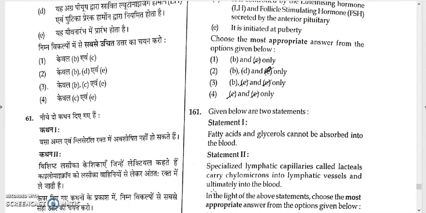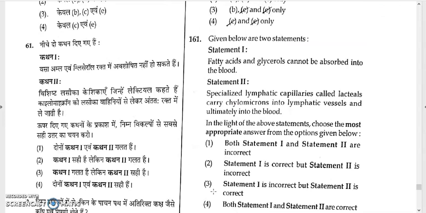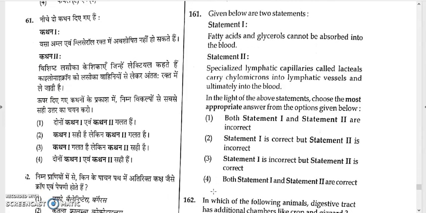Now 161. Statements given: fatty acids and glycerol cannot be absorbed into the blood. Specialized lymphatic capillaries called lacteals carry chylomicrons into the lymphatic vessels and ultimately into the blood. In the light of the above statements, choose the most appropriate answer. So 161 will be option 4, that is both statements 1 and 2 are correct, right?